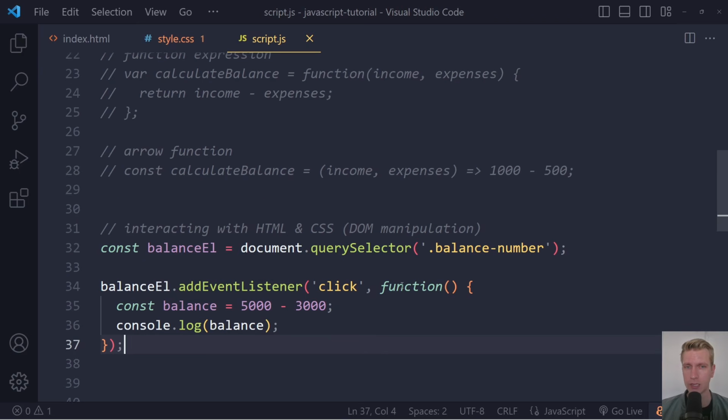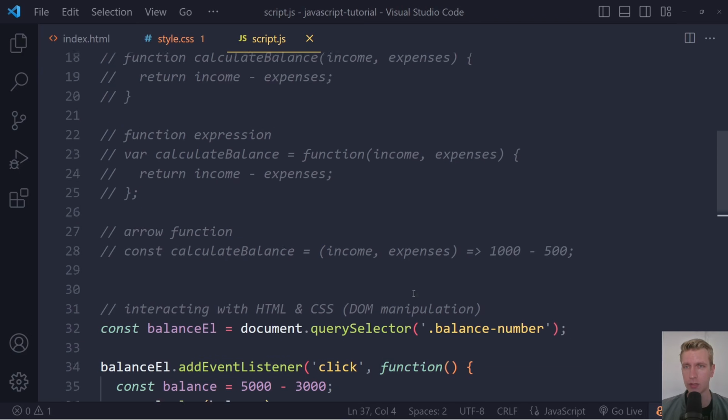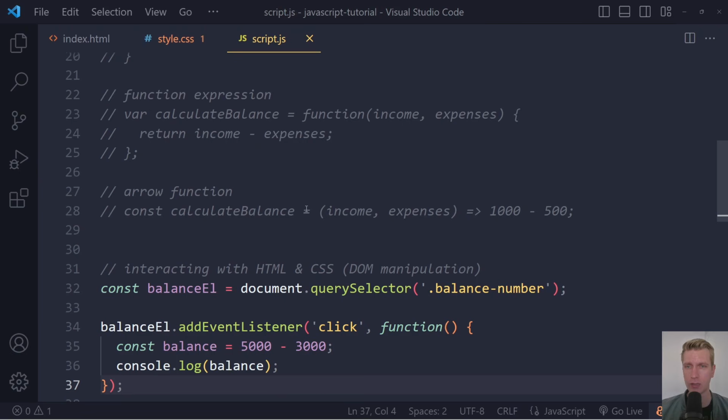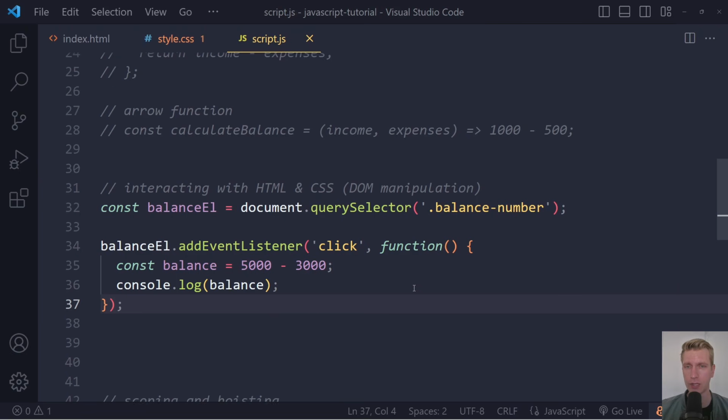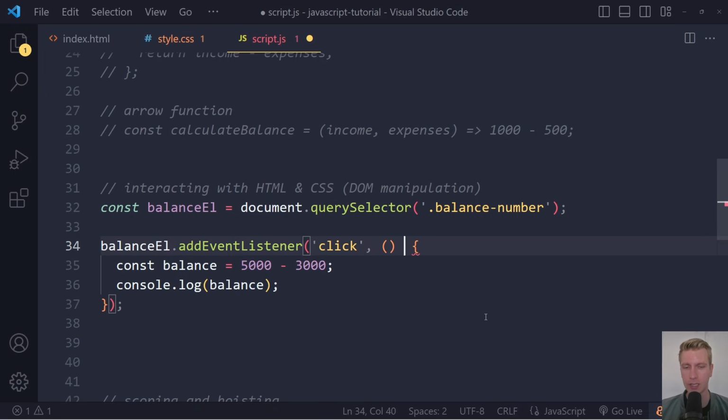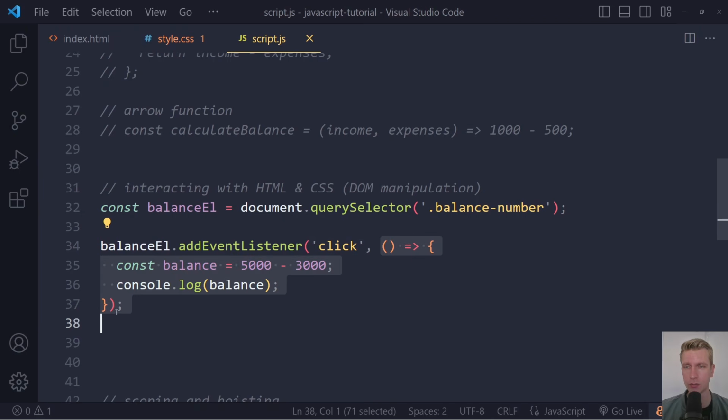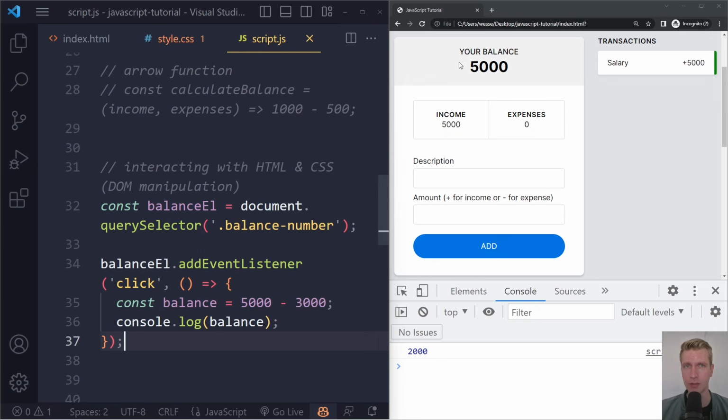All right, so this is a function. This is the traditional function here. So how can we now convert this to an arrow function, the modern syntax? Well, remember, we can remove the function keyword, and now we need to add that fat arrow, as it's called, right? So now it's the same way. This is a function, also an anonymous function, doesn't have a name, has these statements in there. So now if I refresh and click on this number, we still see 2000.